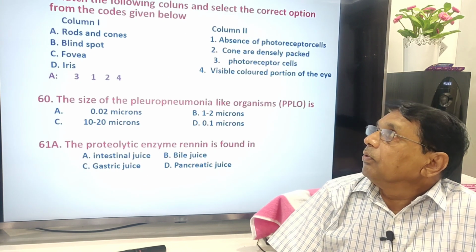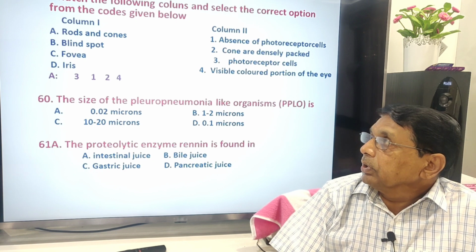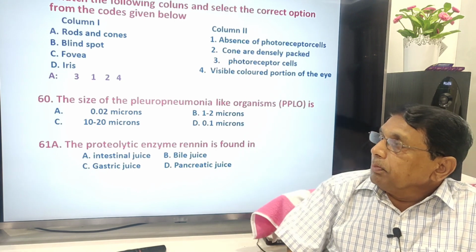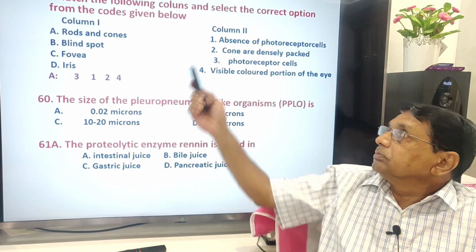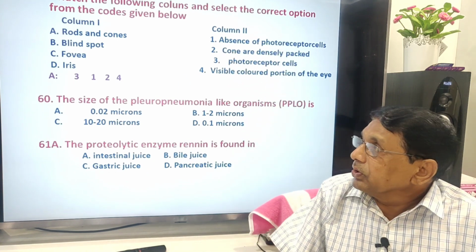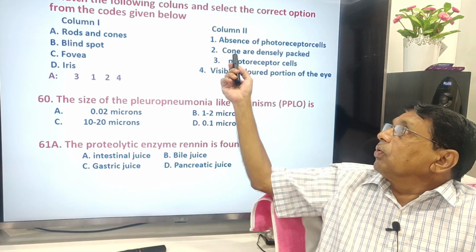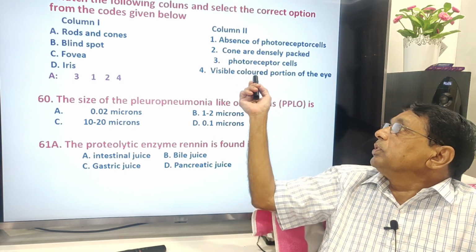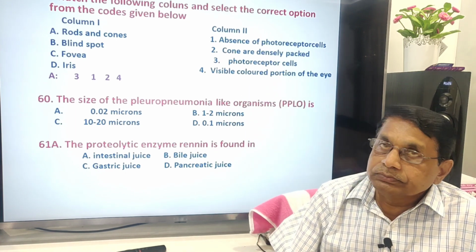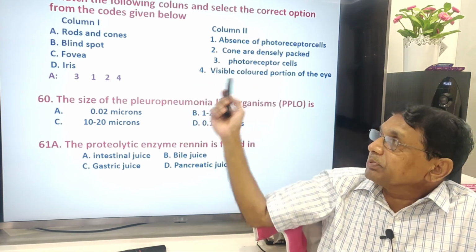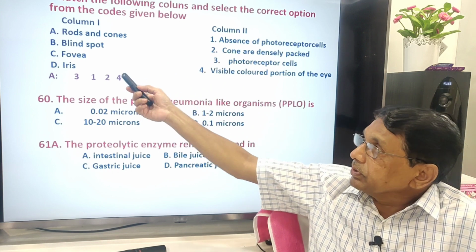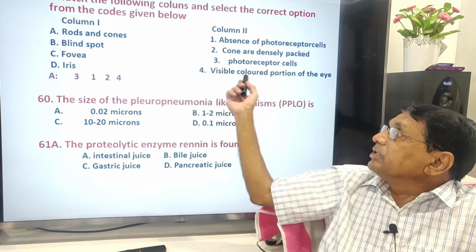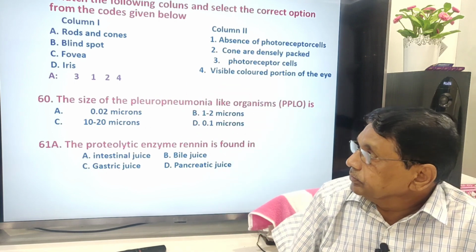Then the following are columns: rods, cones, photoreceptor cells; blind spot, absence of photoreceptor cells; fovea, cones are densely packed; iris, visible colored portion of the eye.